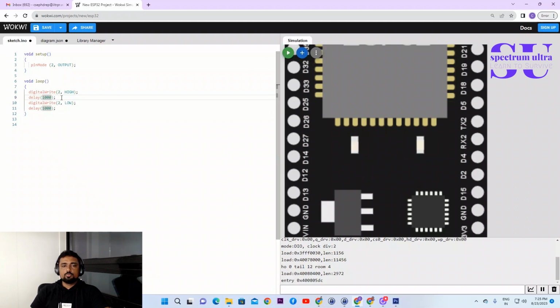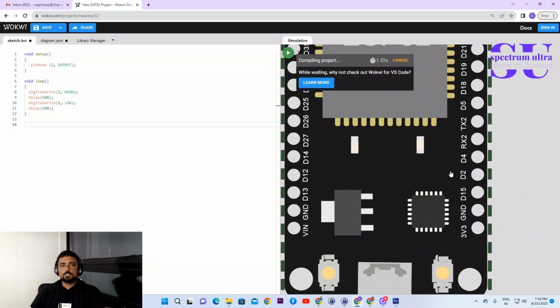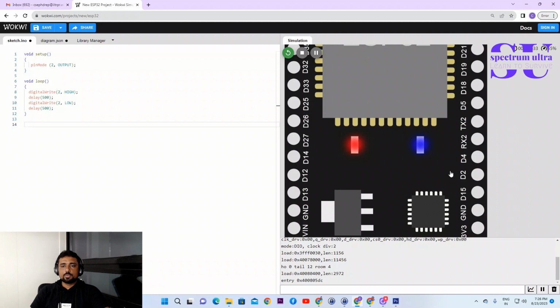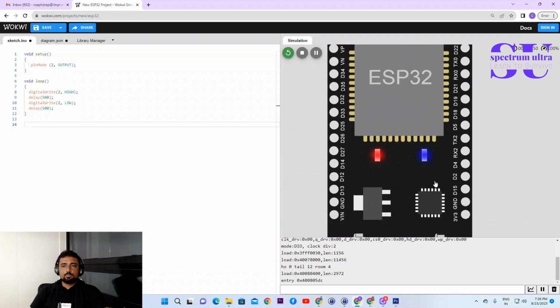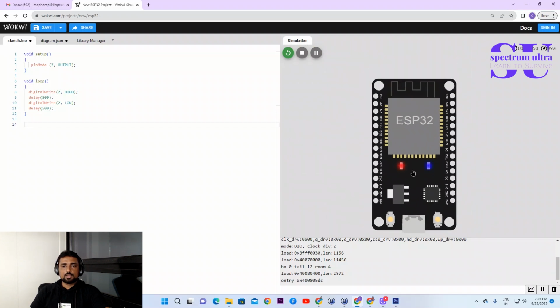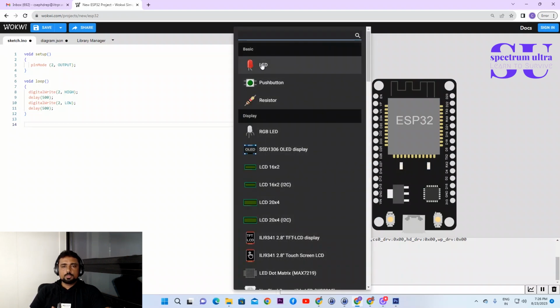Now what we have to do is increase the simulation speed to see what effects are happening. So instead of 1 second on and 1 second off, we'll give half a second on and half a second off. So 500 milliseconds on, 500 milliseconds off. Now run the simulation and see what output we are going to get. It will take some time based on your internet connection. And you can see that now the blue LED is blinking a little faster because it's blinking 2 times in 1 second.